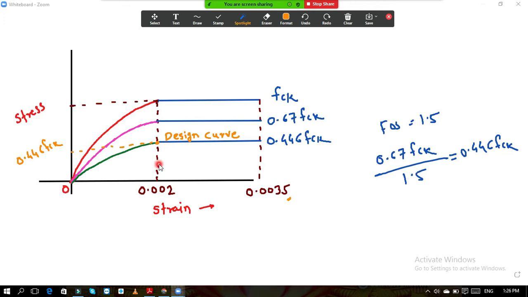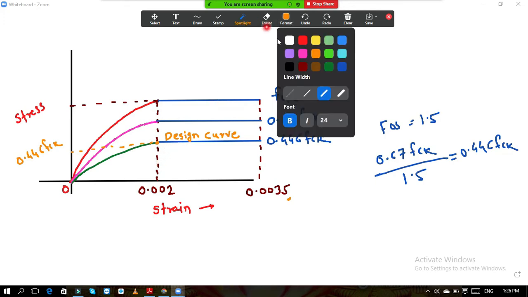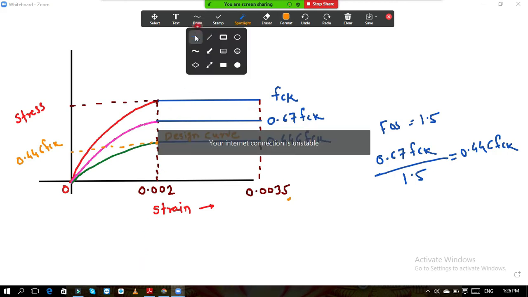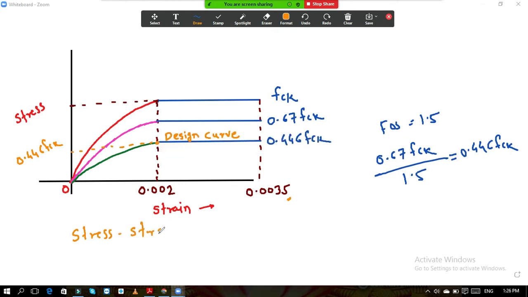Then this is the curve for concrete. Here I will write: stress strain curve for concrete. This is the stress strain curve for concrete which we are going to consider for the limit state method.